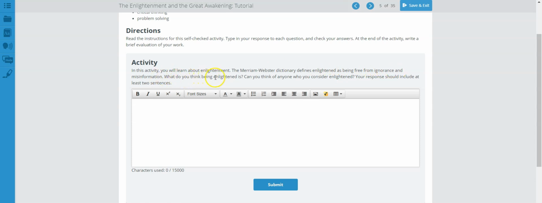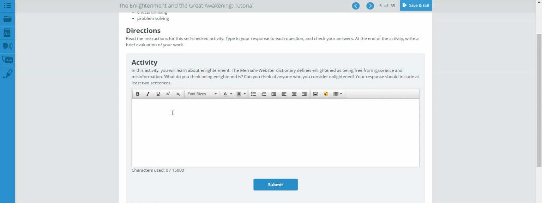What do you think being enlightened is? Can you think of anyone who you consider enlightened? Your response should include at least 2 sentences. Please make sure that you provide a good response here. I know you're being asked to write down at least 2 sentences, but let's put it this way. Let's write at least 1 full paragraph, which would be at least 5 sentences.